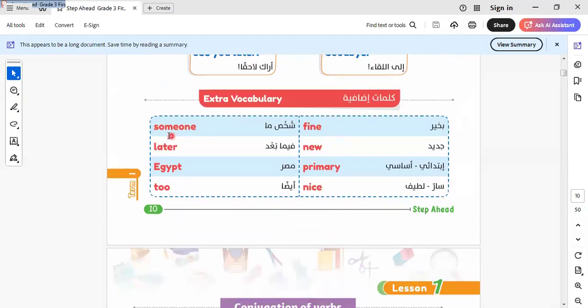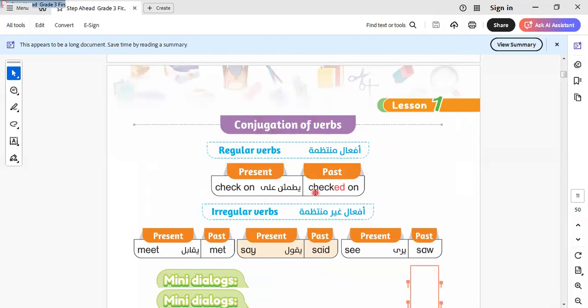Here we have some vocab, let's learn it together. Someone, later, Egypt, to, find, new, primary, and nice. Let's go to another one.